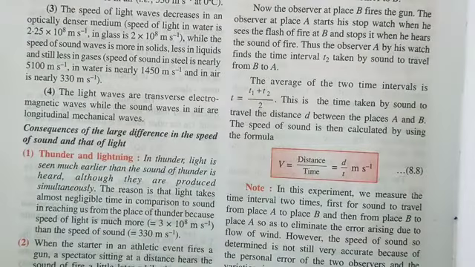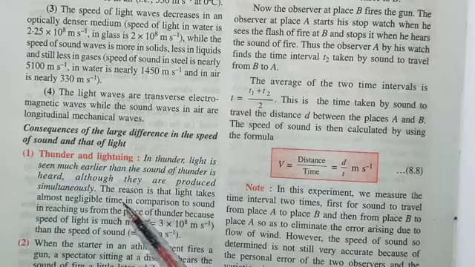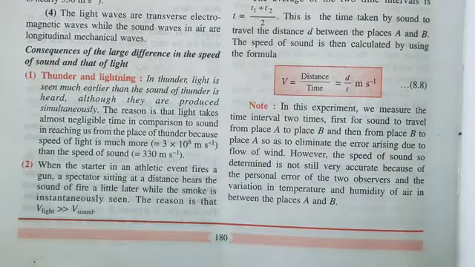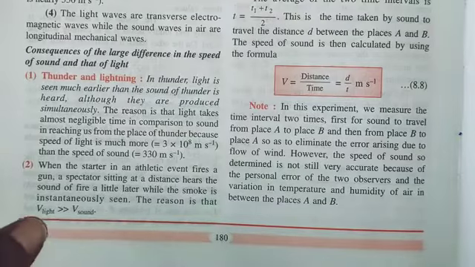During the days of a storm, when there are thunder and lightning in the atmosphere, we see that the light is seen much earlier than the sound of thunder is heard. The reason is that the light takes almost negligible time in comparison to sound to reach us. The starter in an athletic event fires a gun. The spectators or the audience see the smoke instantaneously, while they hear the sound of the fire a little later than the smoke. So the reason is clear: the speed of light is greater than the speed of sound.